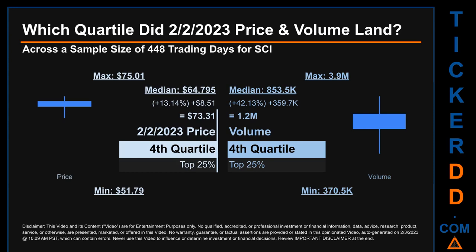Quartiles tell us about the spread of a data set by breaking that data set into quarters, just like how the median breaks the set into half. Descriptively, SCI has a median price of $64.795. Therefore, the 2nd of February 2023 price was higher from that middle marker by 13.14%. The day's volume of 1.2 million was more than the median by 42.13%.